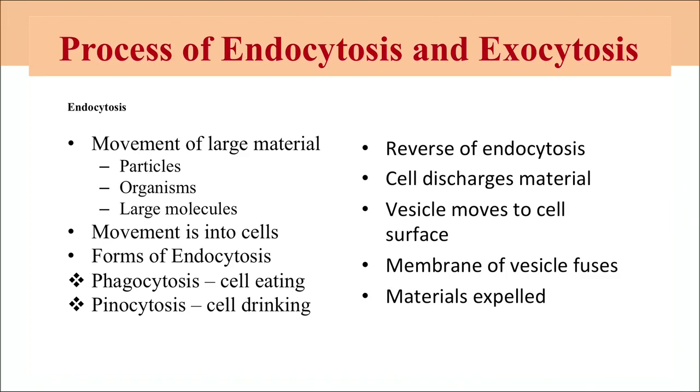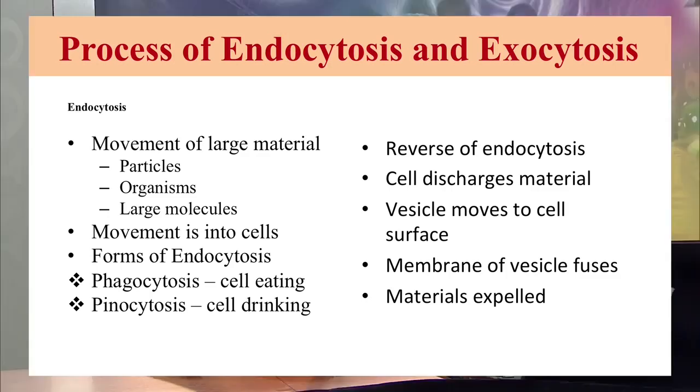If the molecules are of large size and it is cell eating, then this process is known as phagocytosis, and when liquid is coming in, then this process is known as pinocytosis. And the exocytosis process is just the reverse of this, that is, the discharge of material out of the cell. In this, small vesicles are formed, and these vesicles move out of the cell, and the material in the cell is being digested.